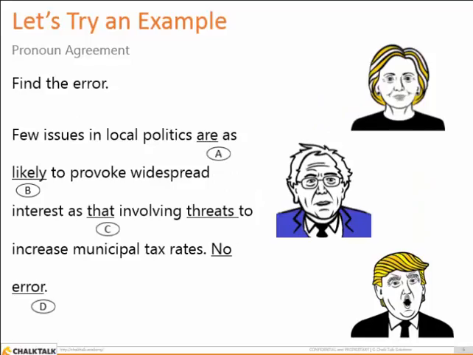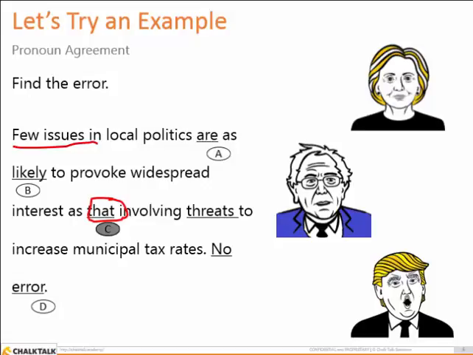Where is the error here? Few issues in local politics are as likely to provoke widespread interest as that involving threats to increase municipal tax rates. This is another subtle error. The actual correct answer is C, that involving threats refers to few issues in local politics. The sentence should include "as those involving threats" for the plural.